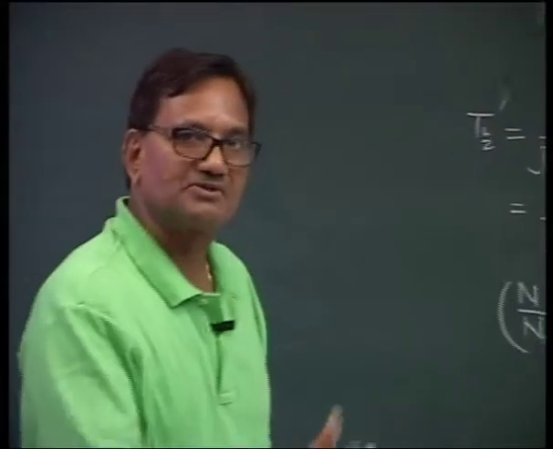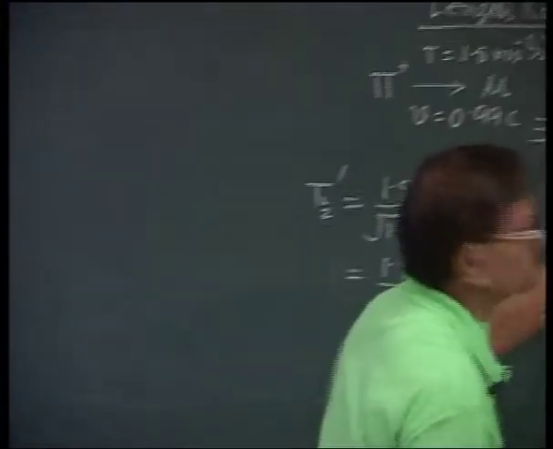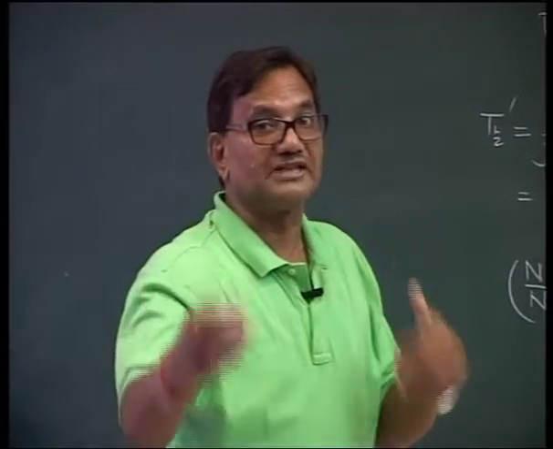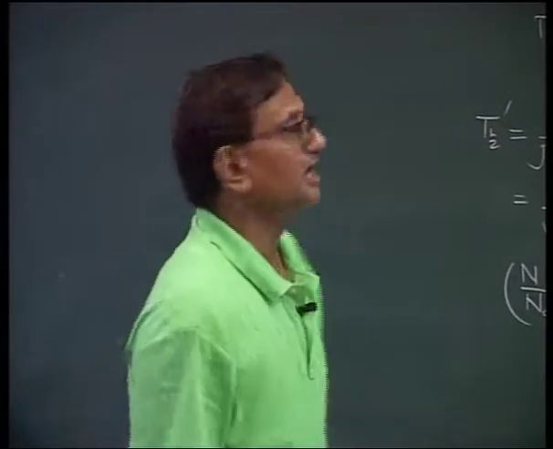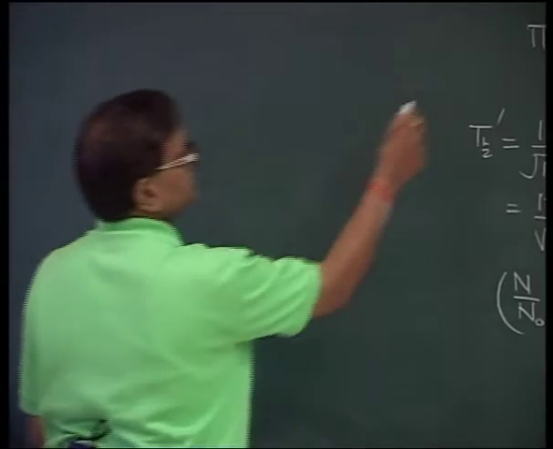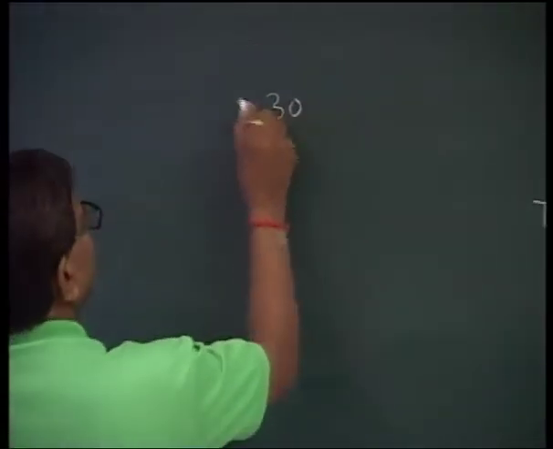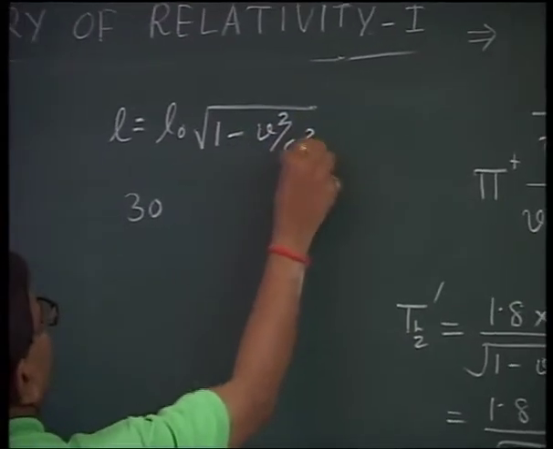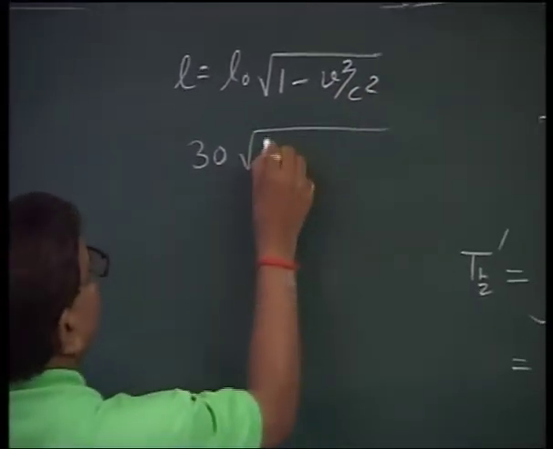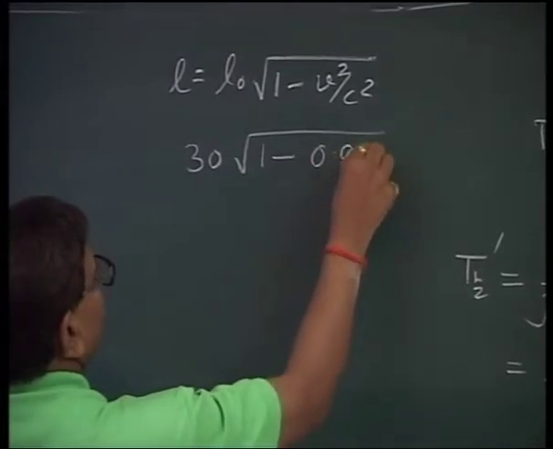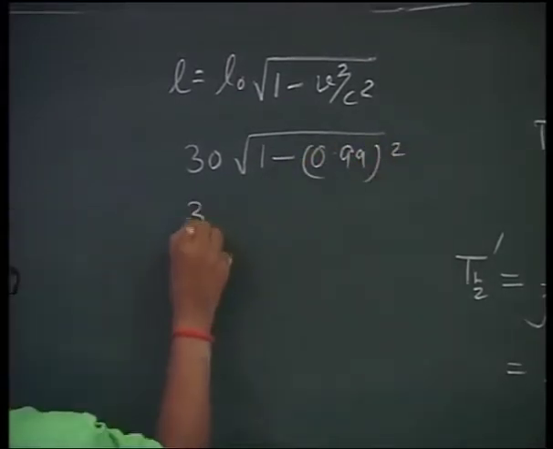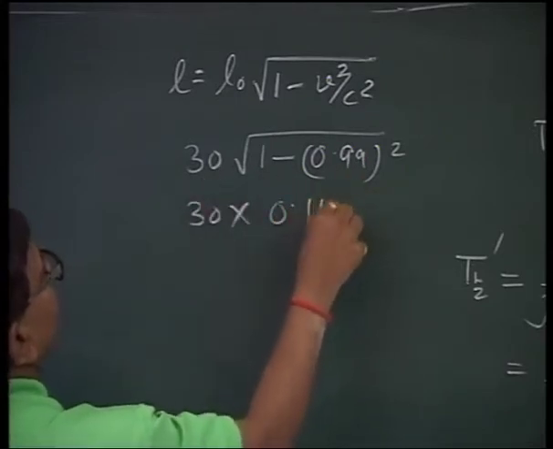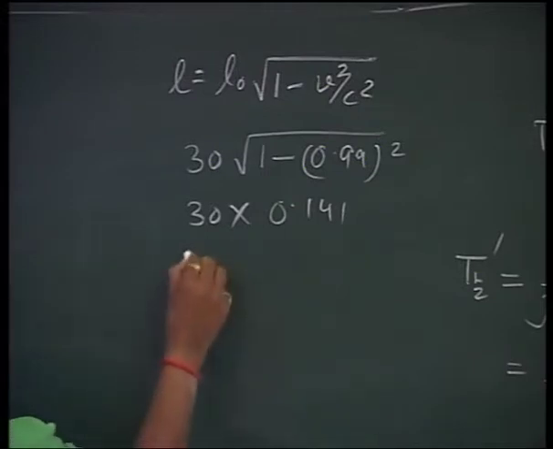The concept of length contraction can also be understood by this. Because the meson is a moving frame, the length of 30 meters shall appear contracted to the moving meson. 30 meters will obviously appear contracted by a factor of under root 1 minus 0.99 whole square. That means 30 into 0.141, roughly